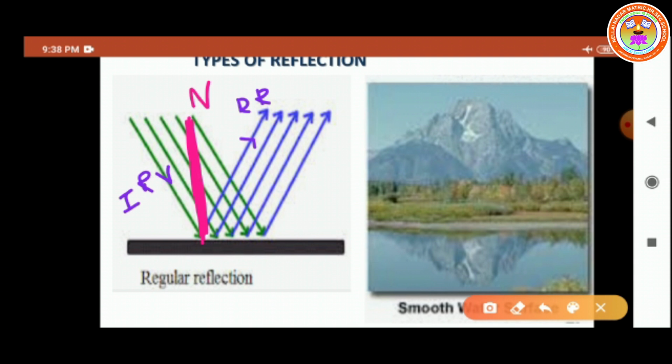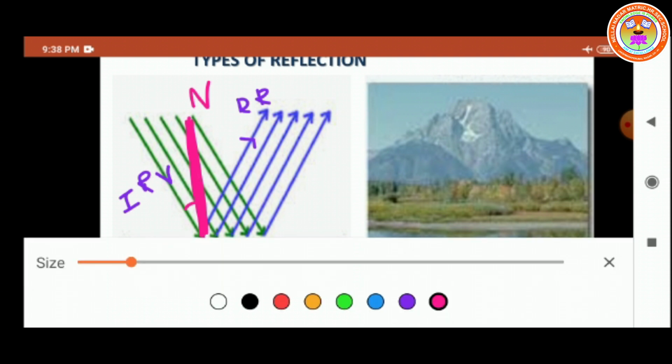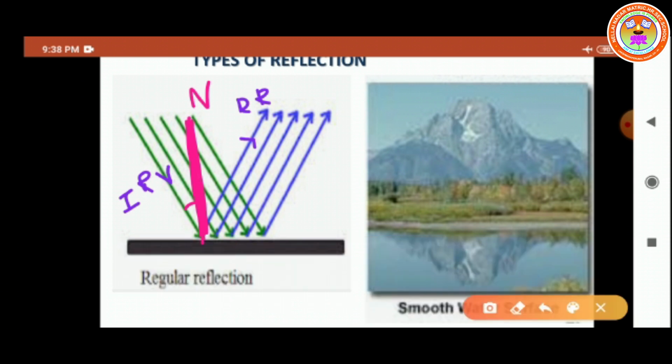In this place we can find out the angle of incidence and the angle of reflection. What is the angle of incidence? The angle between the incident ray and the normal. The angle of incidence is denoted by the symbol i. Let us imagine it makes an angle i equal to 10 degrees. For imagination, we consider it like this.